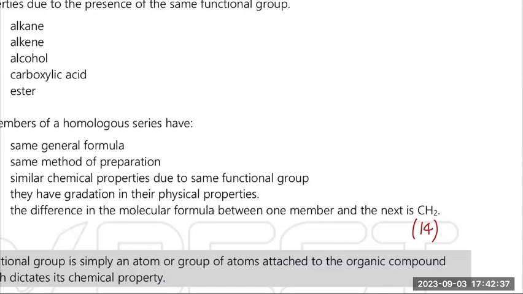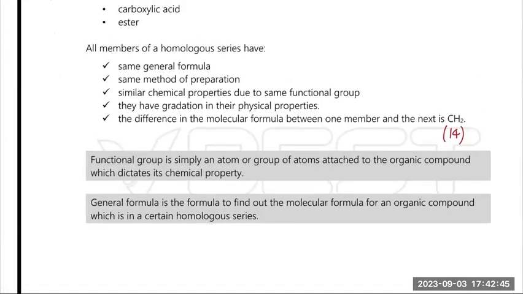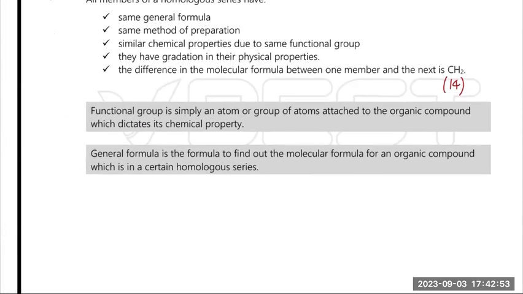Then each homologous series basically has its own unique functional group, and of course their own unique general formula. The functional group definition is below. A functional group is a group of atoms that causes chemical reaction. Please understand that hydrocarbon is not a functional group. Hydrocarbon means carbon and hydrogen. It's not the functional group. That's why most of the time hydrocarbons don't cause any reaction, except a few. Normally they don't cause chemical reaction.